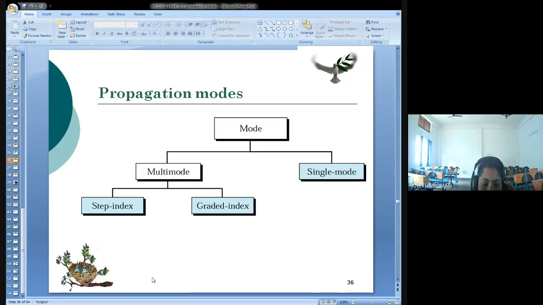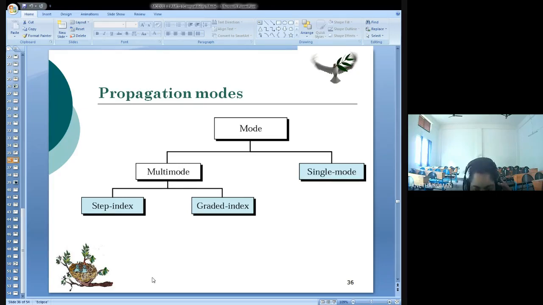Generally, propagation mode is nothing but how you want to propagate light through the optical channels, and you can have different classifications like multi-mode and single mode. Multi-mode can be implemented in two ways. One is called the step index, and the other one is called graded index.